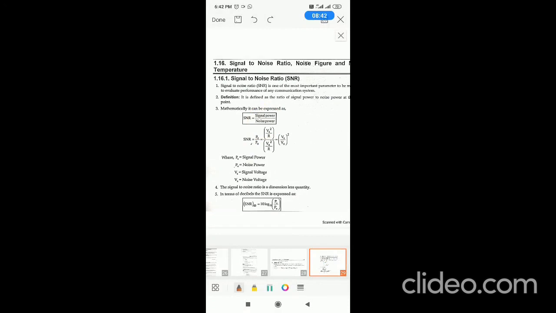Signal to noise ratio is a dimensionless quantity because the numerator is power and the denominator is also a power, and if you calculate the units, watt by watt, you will get 1. Hence SNR is a dimensionless quantity. You can quantify SNR in decibels also, as 10 log base 10 PS by PN. The unit for SNR is decibels.